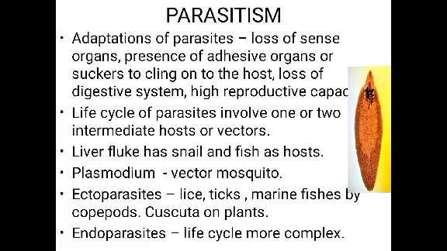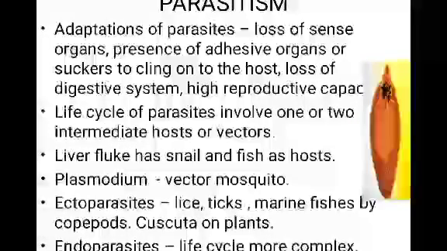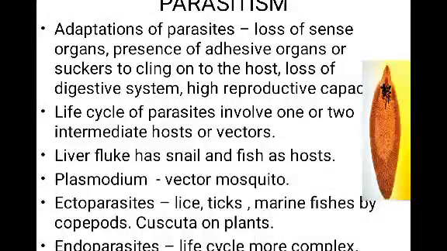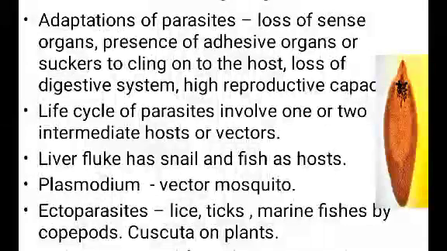Now, the parasites are developing certain adaptations in order to survive in the host body. So, what are the adaptations developed by the parasites in order to make them survive in the host body? One is, we can say, loss of sense organs. There is no need of a sense organ for the parasite to live inside the body of a host, isn't it? So the sense organs are absent. So we can say loss of sense organs. Then presence of adhesive organs or suckers.